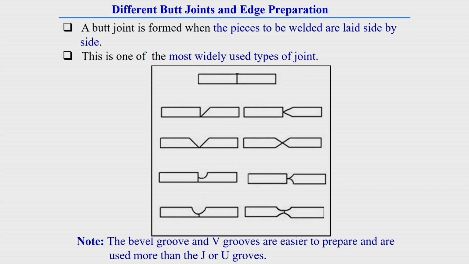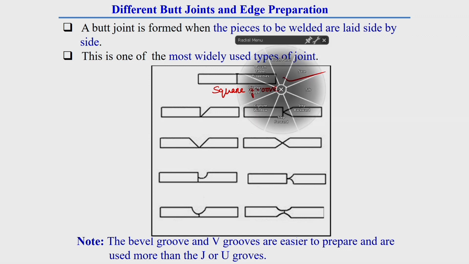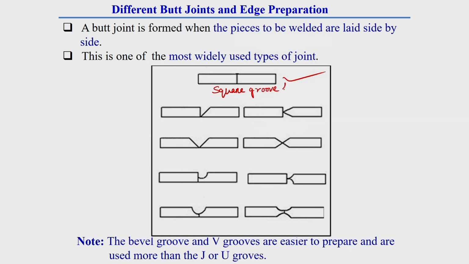Like you see here, in the first category, square type edge preparation is done. That is why this welding process is known as square groove butt joint.